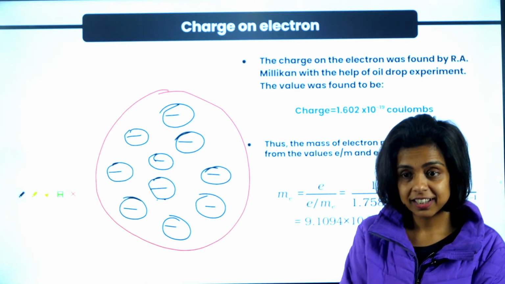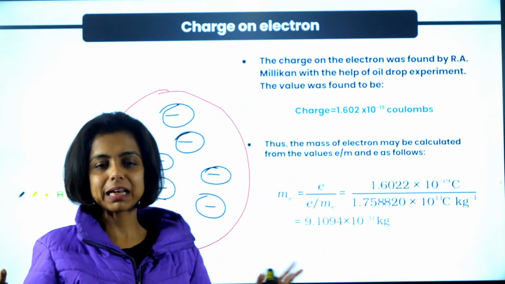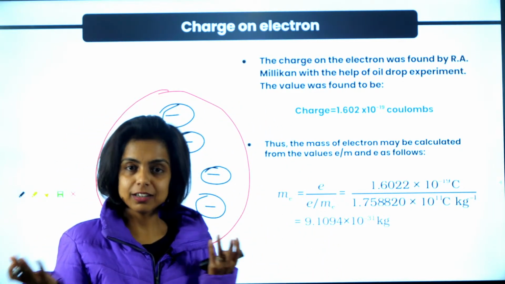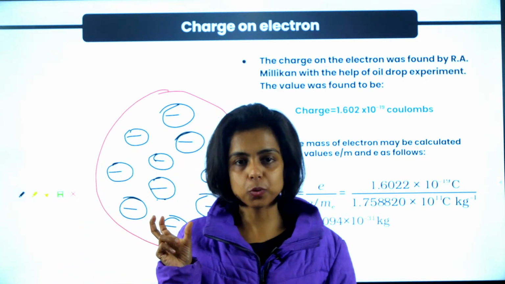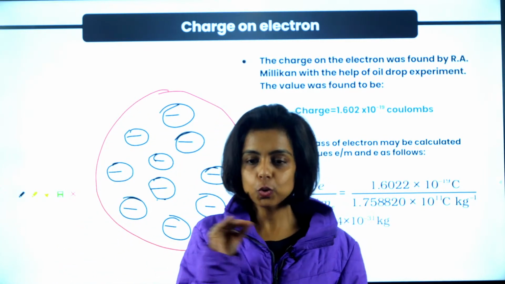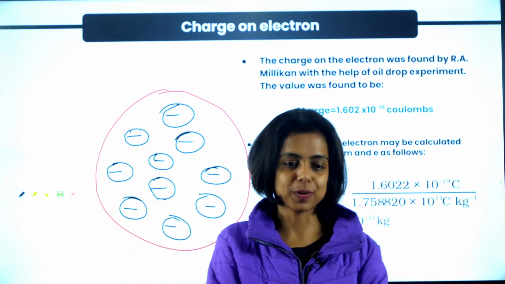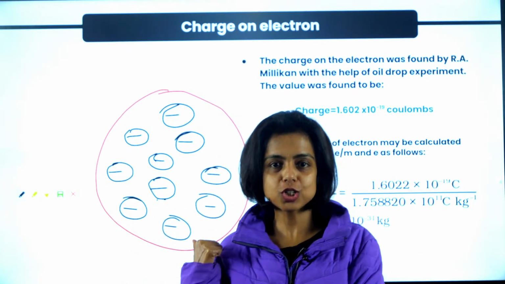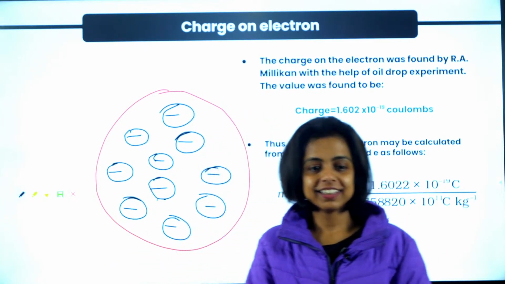And I am sure J.J. Thomson must be a big foodie, guys. That is why the watermelon model, the plum pudding model. In today's world, if he gave this model, he would say atoms look like a choco chip cookie, right? The cookie is positively charged, and the choco chips inside the cookie are negatively charged particles. So we can call it the choco chip model in today's world, right?